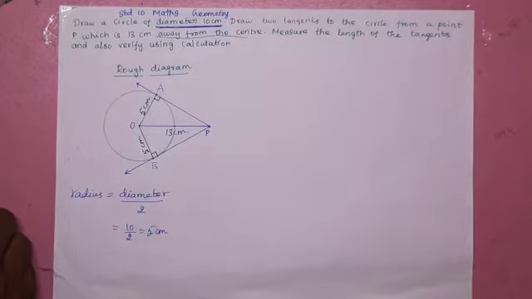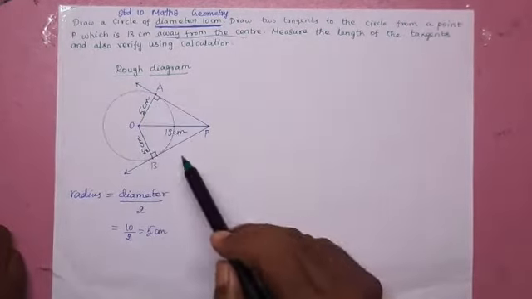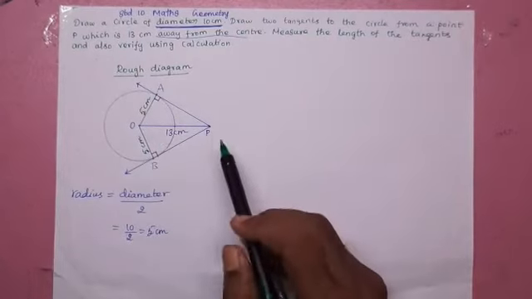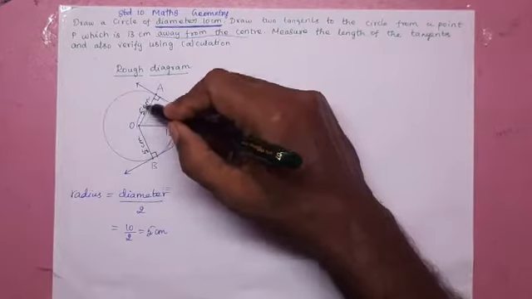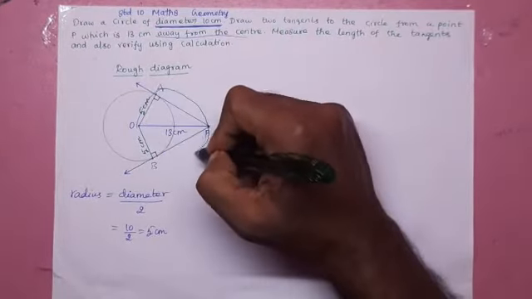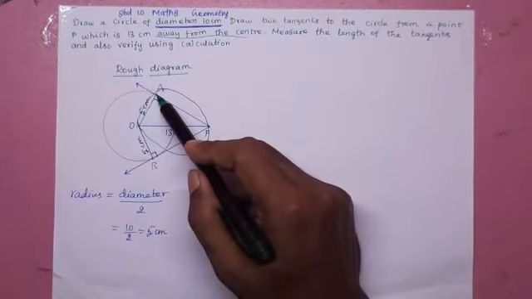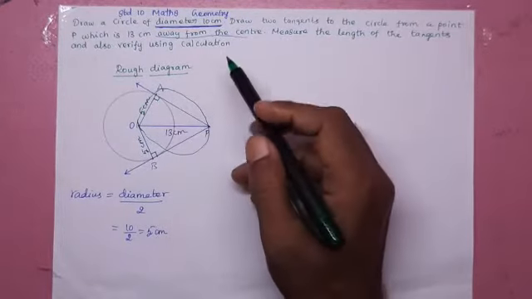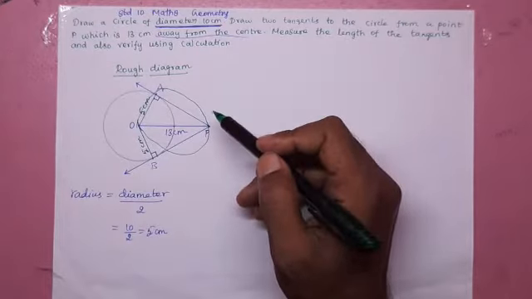Therefore, you are going to draw a right angle triangle whose one side is 5 and hypotenuse is 13 centimeter. How will you draw? We know a property. The angle in the semicircle must be equal to 90. What is this point? It is a point on the semicircle. Therefore, this angle must be 90. It is a property. Therefore, we have to draw tangents by using the property.